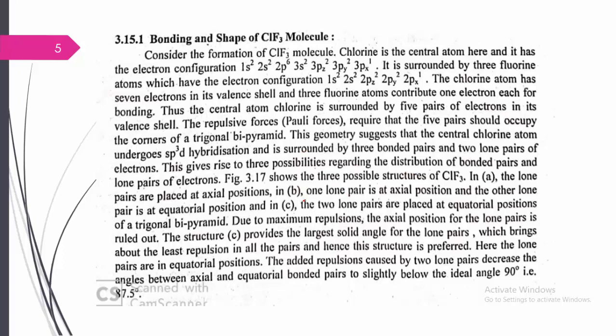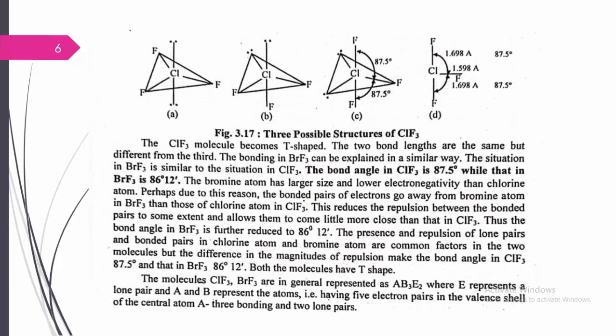Now these unpaired electrons bond with the surrounding fluorine atoms, and the molecule can have different possible shapes. Here the central atom is chlorine, surrounded by the fluorine atoms, having sp3d hybridization. The regular shape of sp3d is trigonal bipyramidal, but here this molecule becomes T shaped.